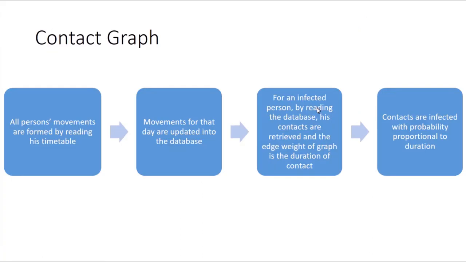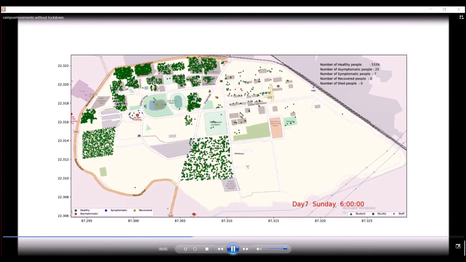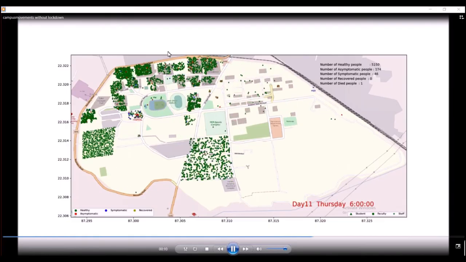Campus Modeler. Campus Modeler is an agent-based simulator that models the movement of agents in a campus. Based on the agents' locations, the interaction graph between agents is updated. As the simulator tracks the spatial movement of agents, it has the ability to model spatial interventions such as closure of a particular area on campus. The modeling of spatial movements also enables rich visualization of activity on campuses.